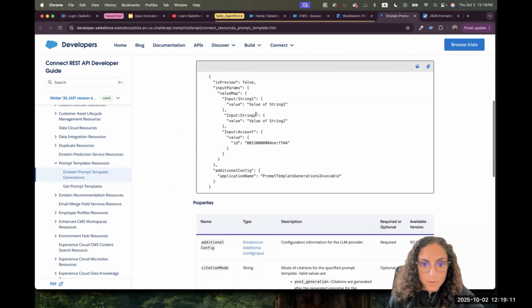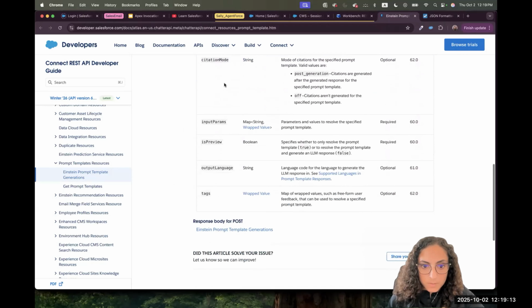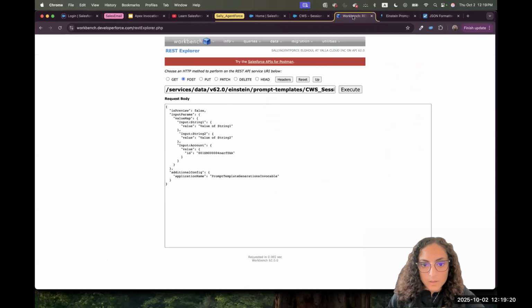So first of all is isPreview. Is preview, it's required. So you cannot decide that you don't want to pass it. So I cannot say, okay, I won't pass the isPreview. You must have it, okay?